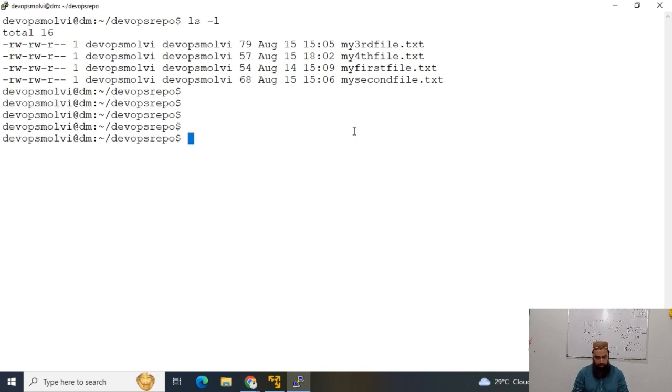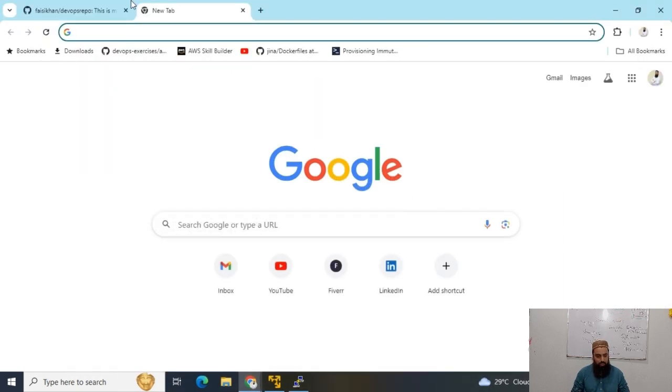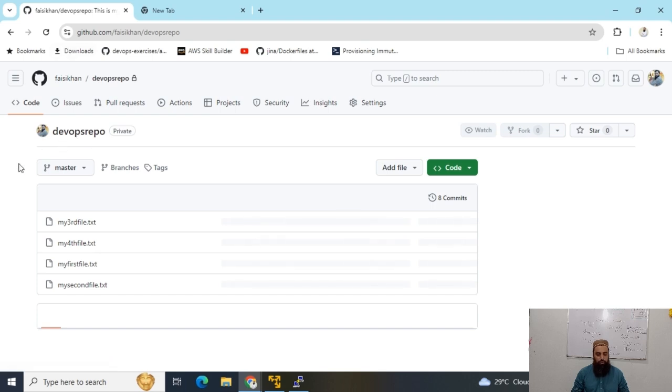So first of all, we have only one branch on this Git repository. This is my local repository. DevOps repo is my local repository, but we pushed this repository to GitHub as well. And now this is our remote repository.